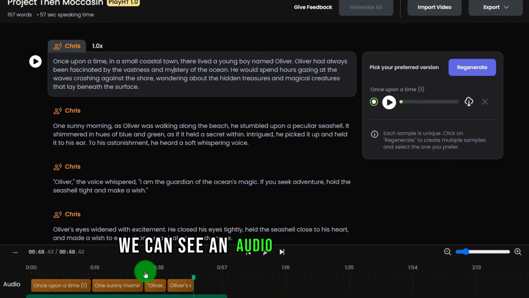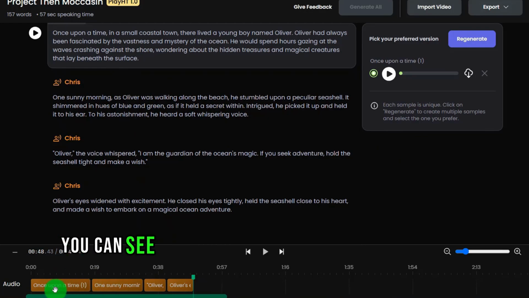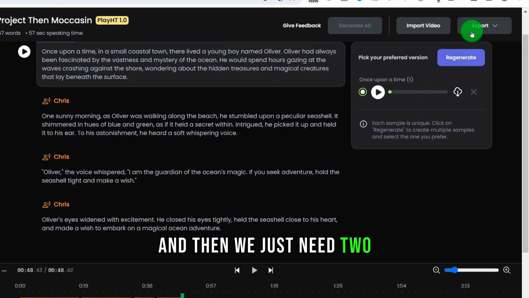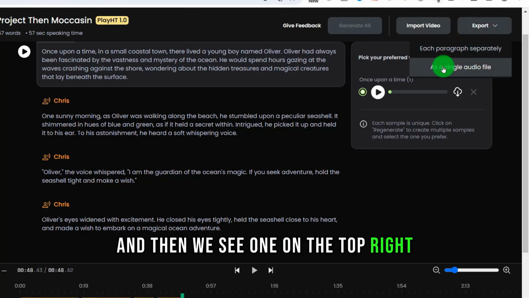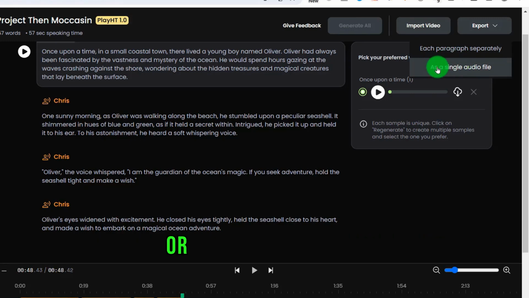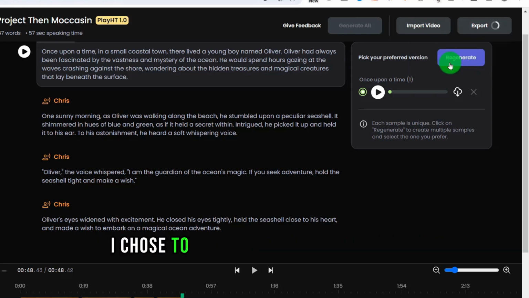We can see an audio axis down there. You can see that all the audio has been generated, and then we just need to click the one on the top right. Export the audio. You can export it paragraph by paragraph, or you can export it all. I chose to export all.